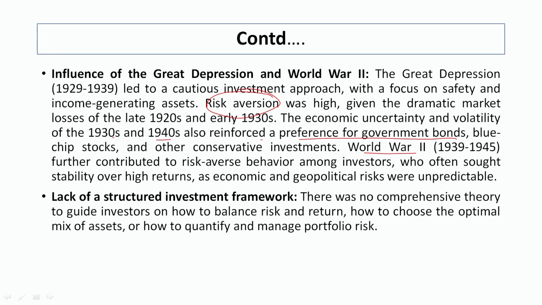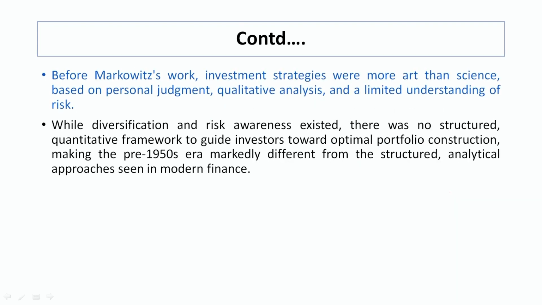So they used whatever sayings were going around in the market, and accordingly they invested. There was no comprehensive theory on the basis of which decisions were taken. People used to follow the sayings of others and tips given by brokers or experienced investors, and they invested. So this is the basic scenario of investment during the 1950s, or predominantly before the 1950s.